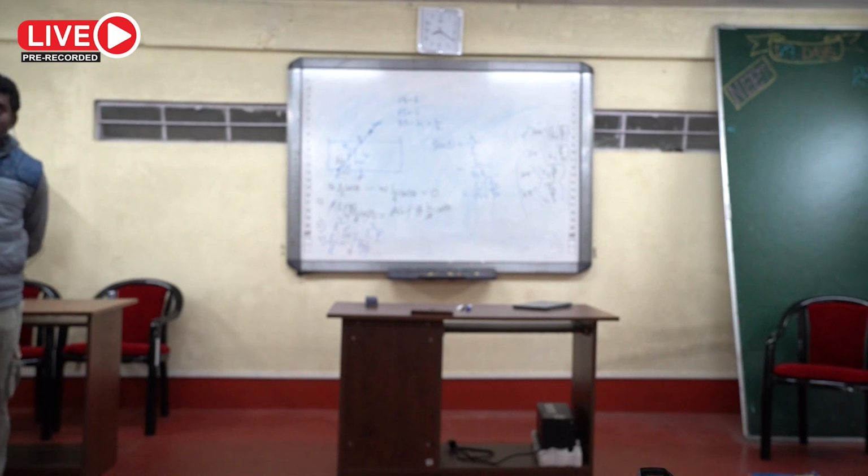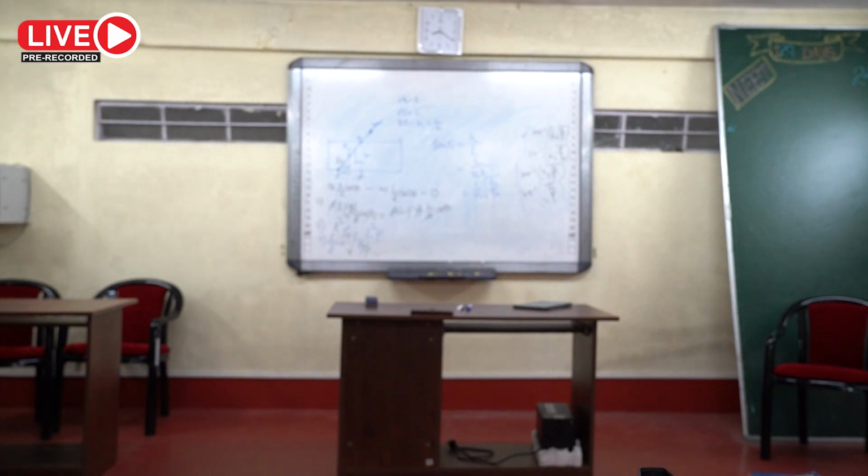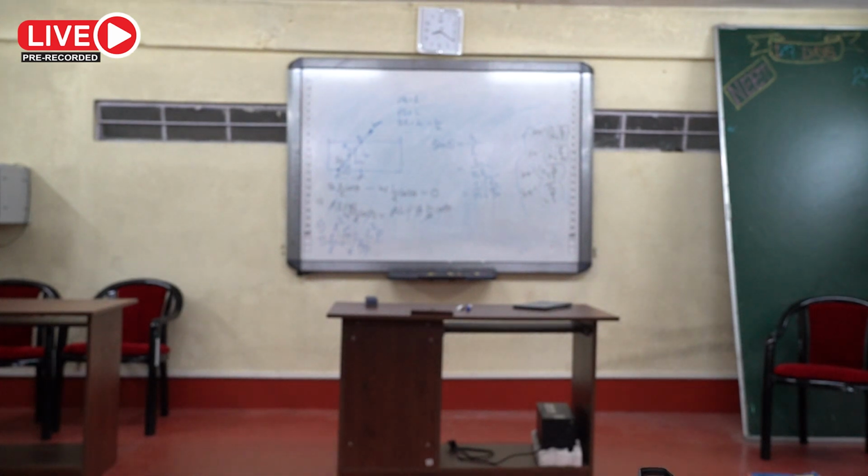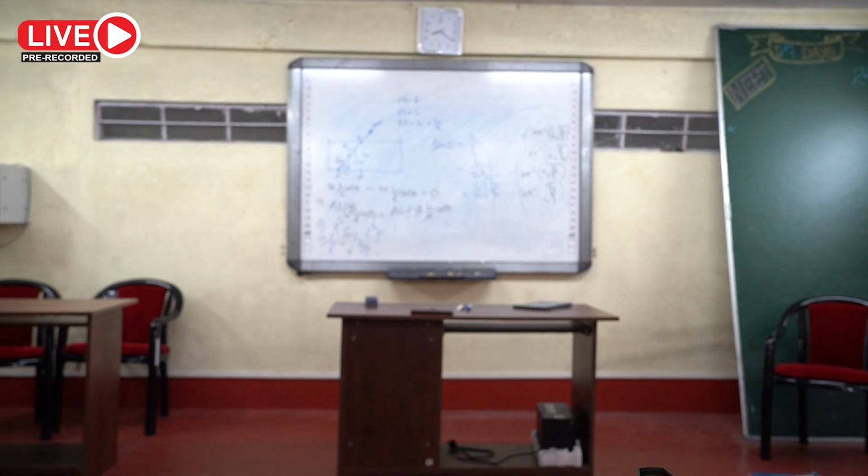When terminal velocity is achieved, then weight will be balanced by buoyant force of air plus viscous force, because viscous force is upward, buoyant force is upward, weight is downward. Terminal velocity means net force 0.